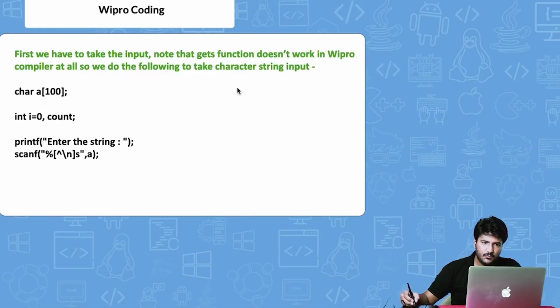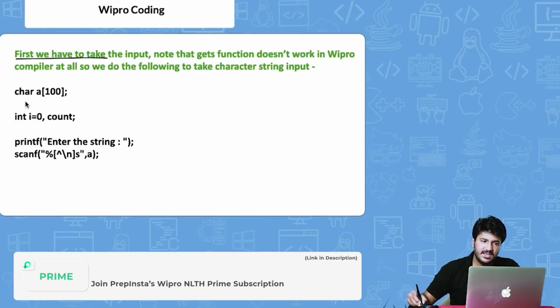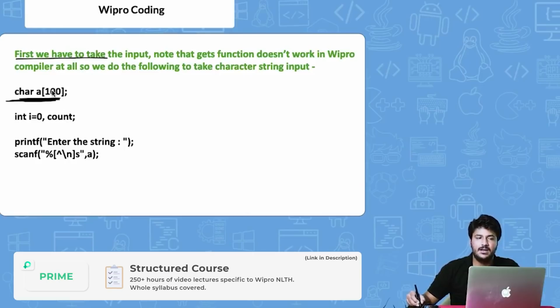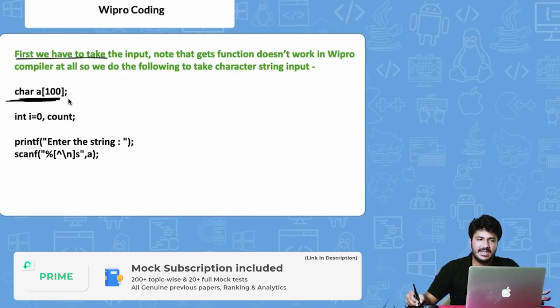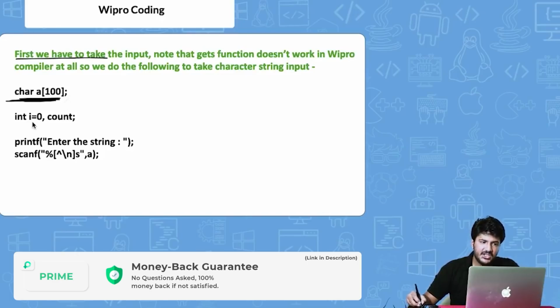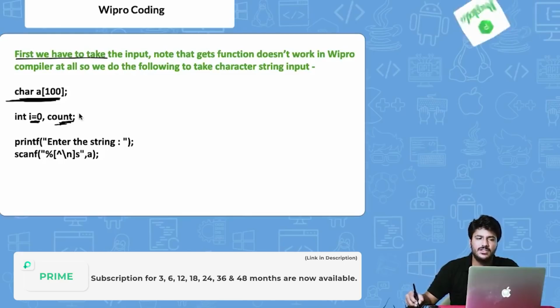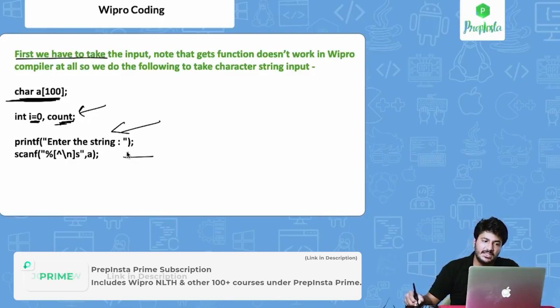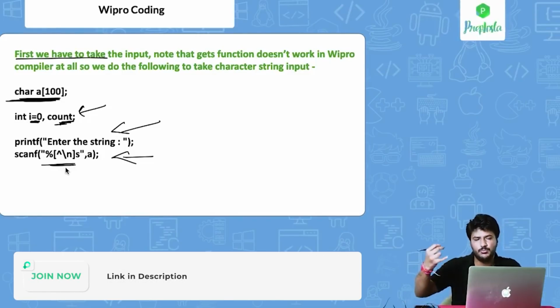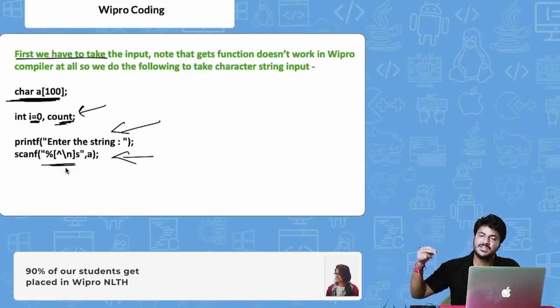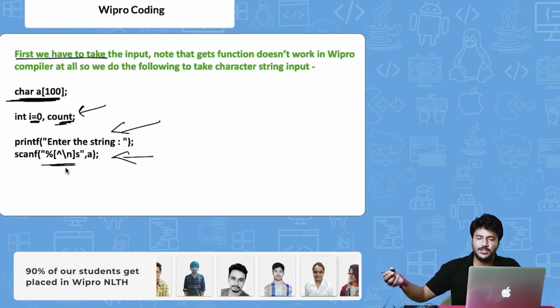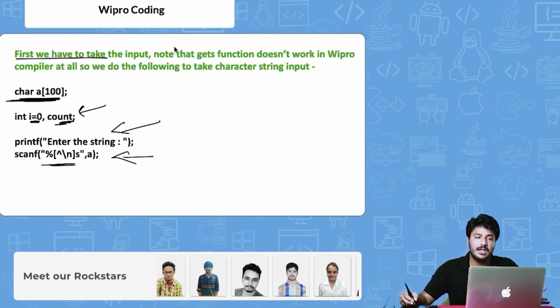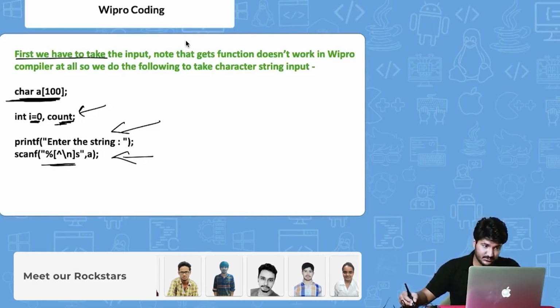So first, we are going to take the input. First we are declaring a character array a of length 100. Then we are initializing i equal to 0, which we will use to iterate the loop, and then count will store the number of words. Then we ask to enter the string. We are also going to post the whole code on the Prepinsta Wipro coding questions page, so you can find the whole code there. But it is very important to understand how the code works, so that is what I'm going to focus on in this video.